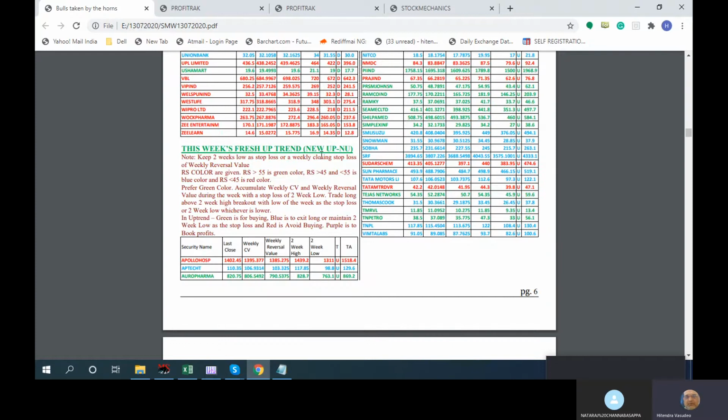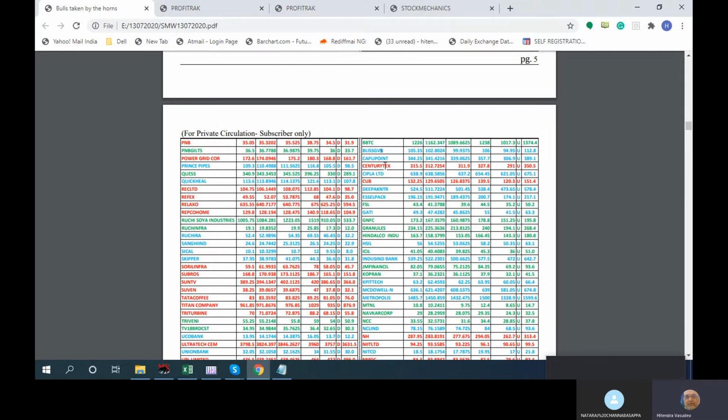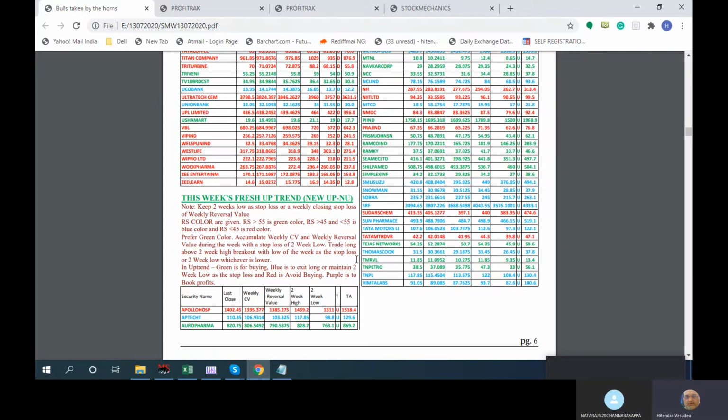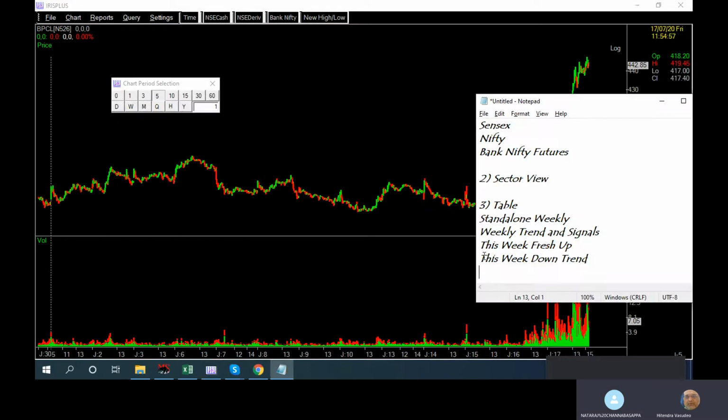Similarly, you have the up move on this, which will give a new signal. So again, I will look for something in the green and not look at something in red or blue. If Aurobindo was there, then I would look at BBTC, or maybe Granules, Hindalco, and so on, good names basically. Sometimes you can get an advantage, and later on I'll tell you as we go down. If there is something in that and it is there over here, then we should give it priority. Okay. So that is as far as this standalone table.